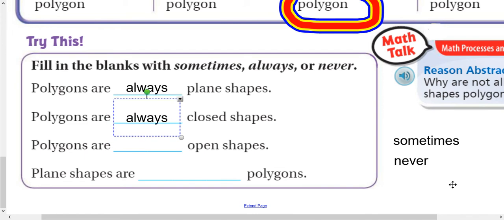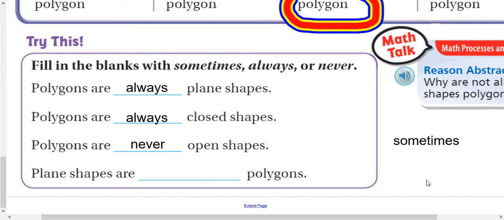Polygons are always closed shapes. Polygons are always, sometimes, never open shapes. Now isn't that interesting? That would be never. Polygons are never open shapes.